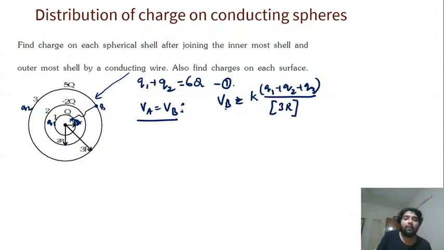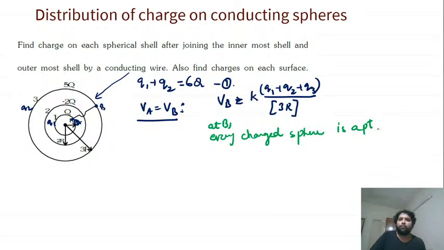Every charge will behave like a point charge at B. So this is the inference I want you guys to understand. At B, every charged sphere is a point particle, because everything is coming from infinity to that point only. तो सीधा सबका टोटल चार्ज करके पोटेंशियल निकाल दिया, हो गई बात. तो how much is this value now? This will be equal to K into Q1 plus Q2 plus Q3, which is 6Q and minus 2Q. तो कितना होगा? K into 4Q by 3R.